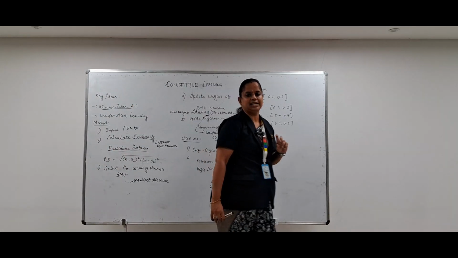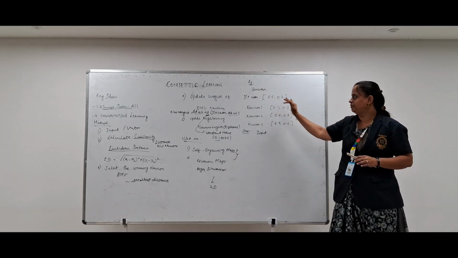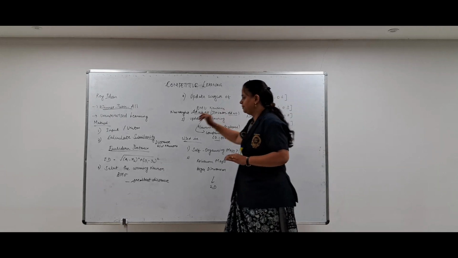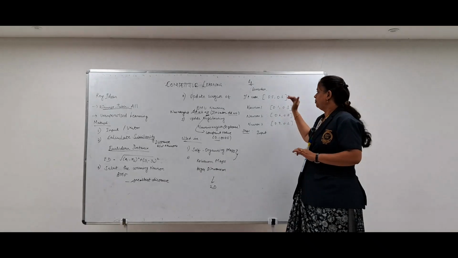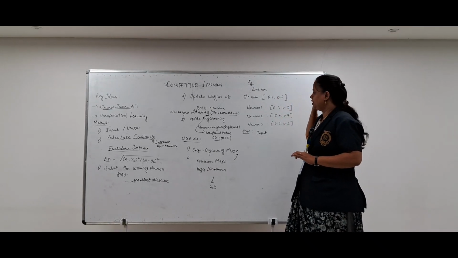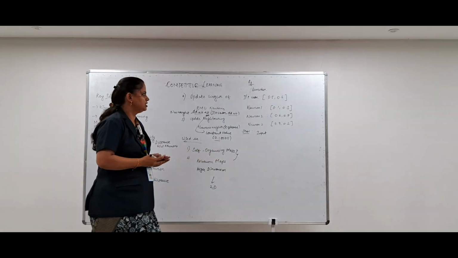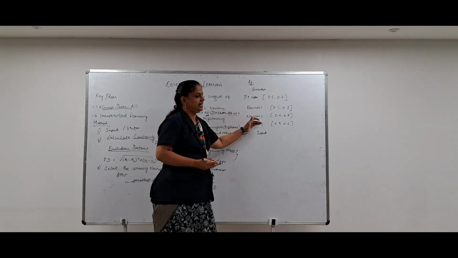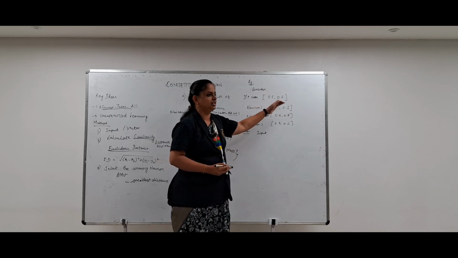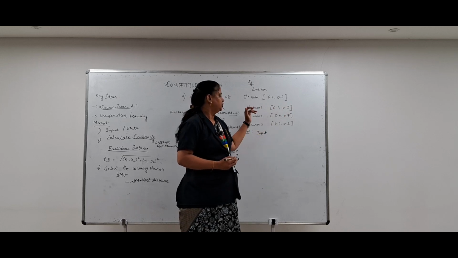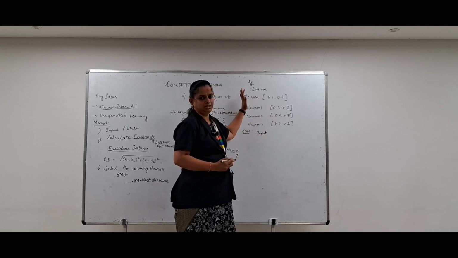Now we will see an example based on the competitive learning process. The first step says the input should be a vector. Consider I have been given the input vector as 0.5 and 0.6. Now I have a network with three different neurons, and each neuron has weights associated with it. The first neuron has 0.1 and 0.3, the x and y values. Similarly, the second and third neurons' values are given as input. This is the problem statement that we have got.